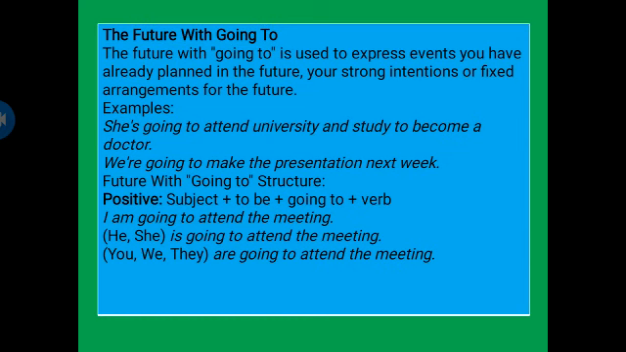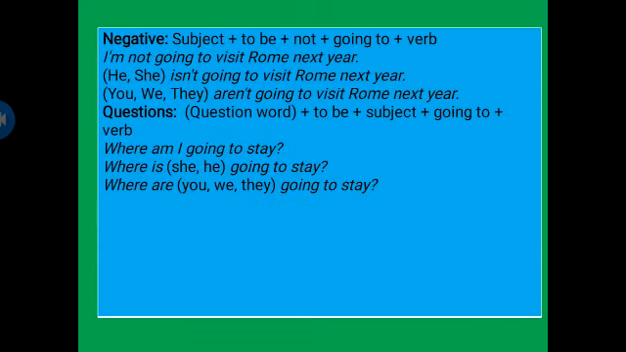Future with going to structure. The structure of the positive sentence: first of all, there will be the subject, then to be. To be means the helping verb, then plus going to, and then plus the main verb. For example, I am going to attend the meeting. In this sentence, I is the subject, am is the to be or the helping verb, going to is the going to word, attend is the main verb, and then the meeting is the object, or you can say the rest of the sentence. He or she is going to attend the meeting. You, we, they are going to attend the meeting.